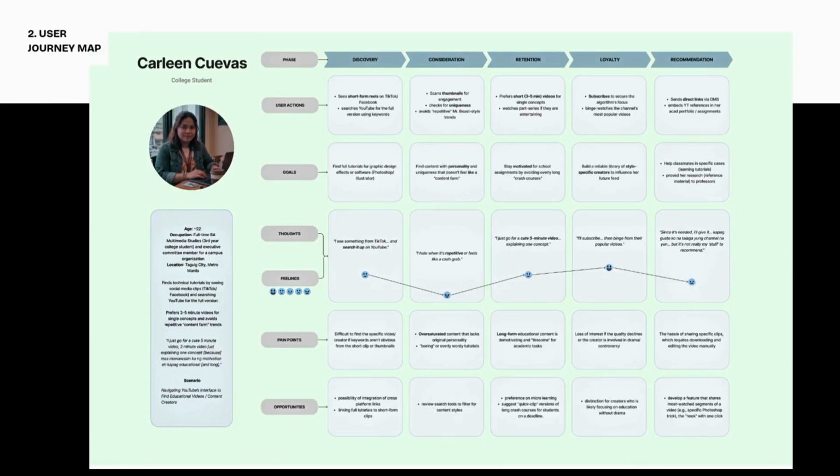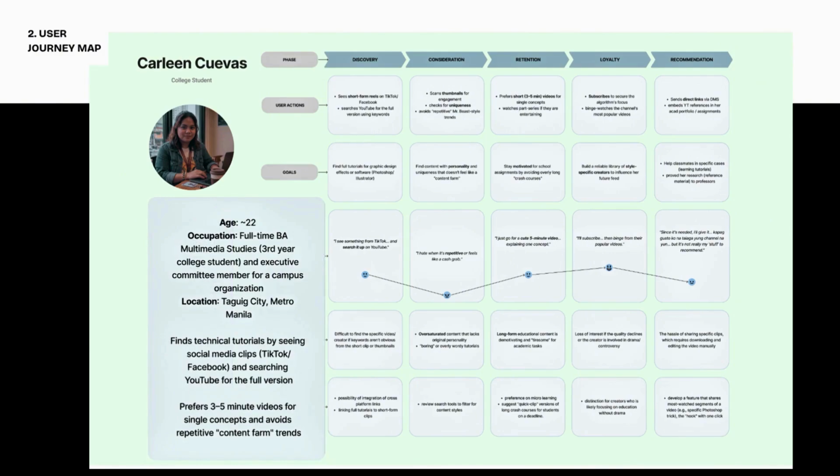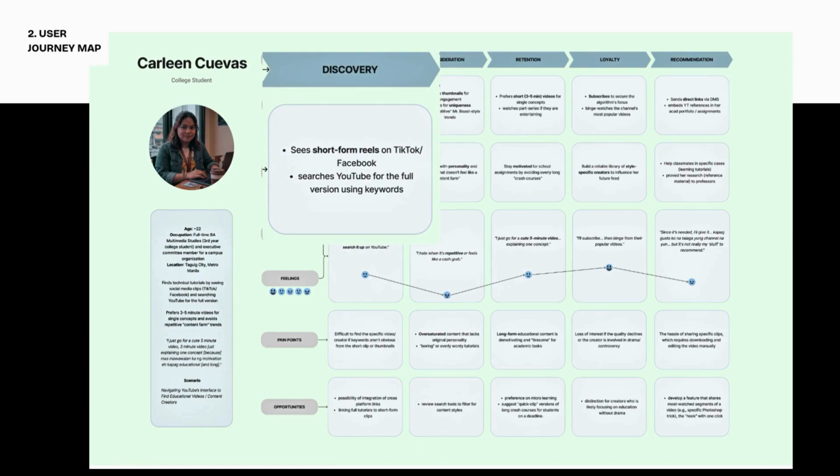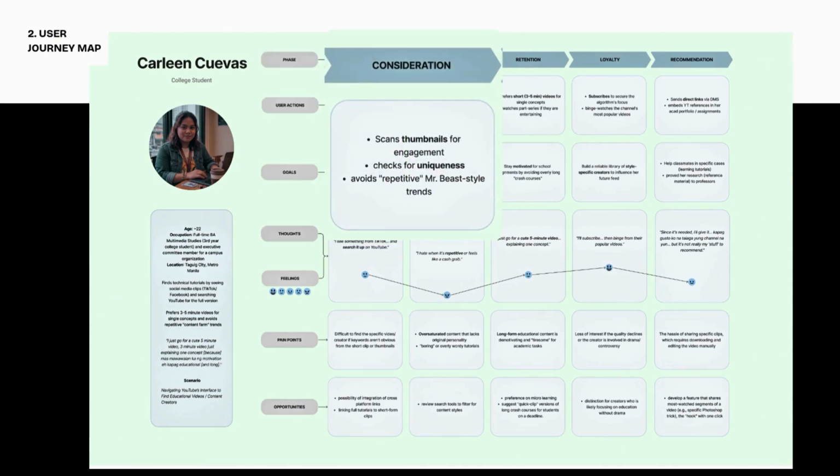Our last persona is Carlene, a multimedia studies student. Unlike the previous two users, Carlene usually discovers tutorials outside of YouTube first. She often comes across short clips on TikTok or Facebook, then searches YouTube for the full tutorial. When choosing a video, she immediately looks at the thumbnail and avoids content that feels repetitive or clickbait.